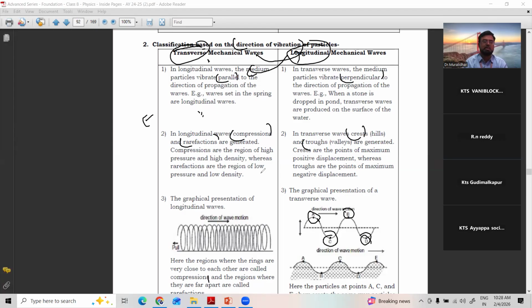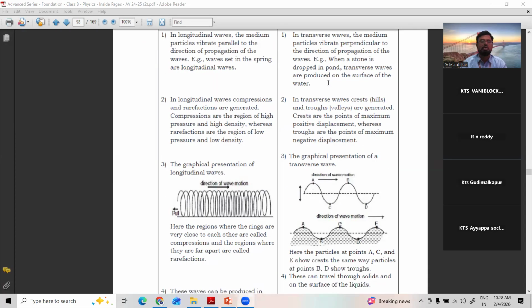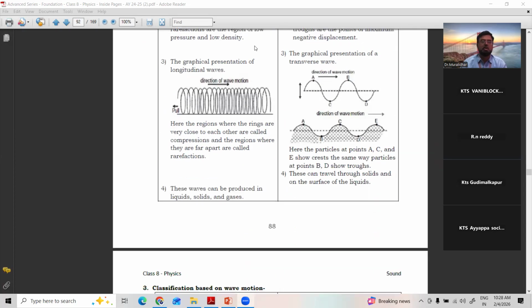Just an example is given here. Please remember, you change the headings: the first one as longitudinal waves, the second one as transverse waves. There is a mistake. See, this is how the crests and troughs, and compressions and rarefactions are formed.